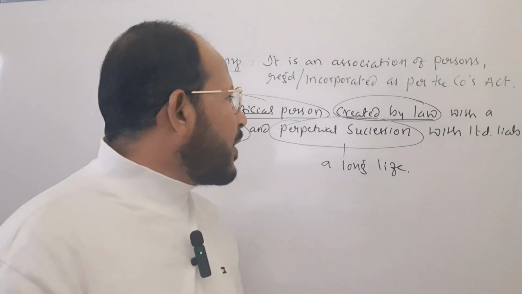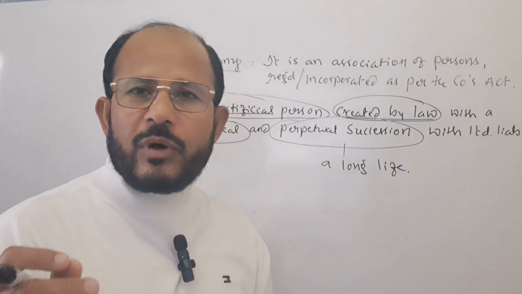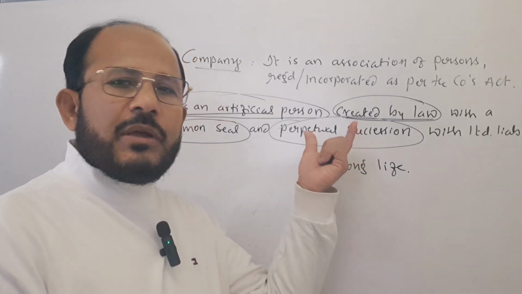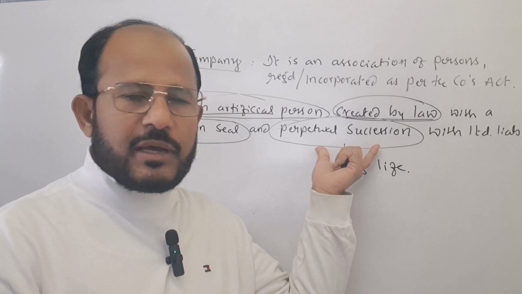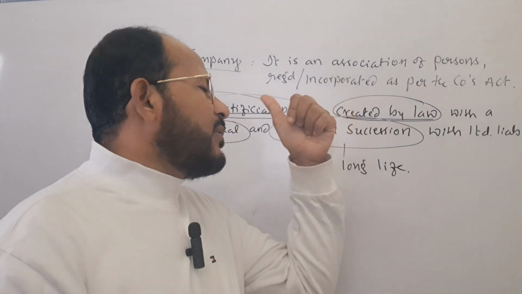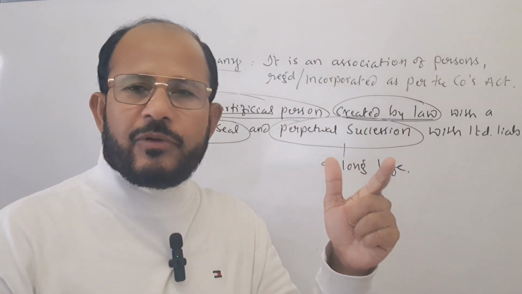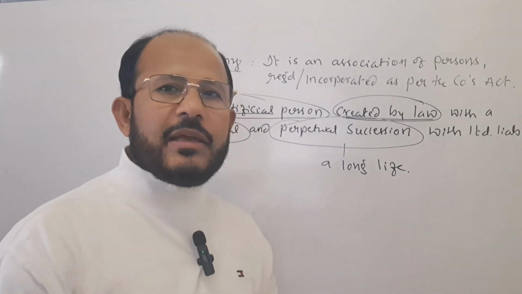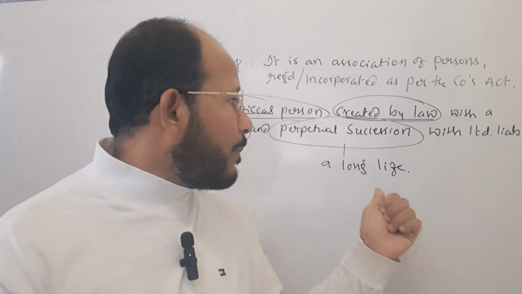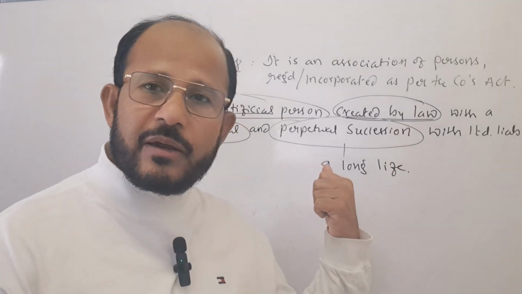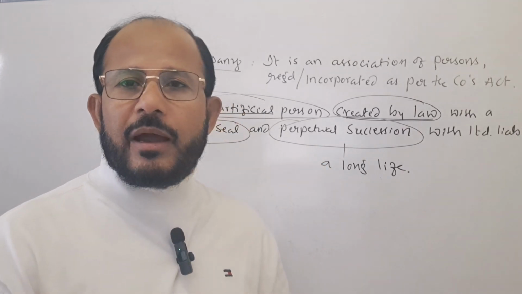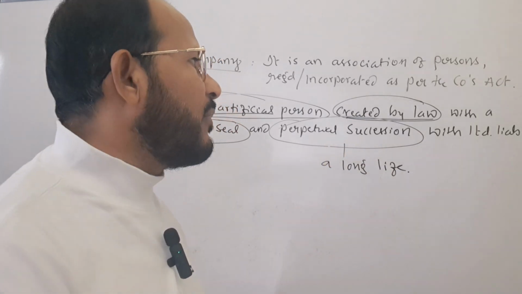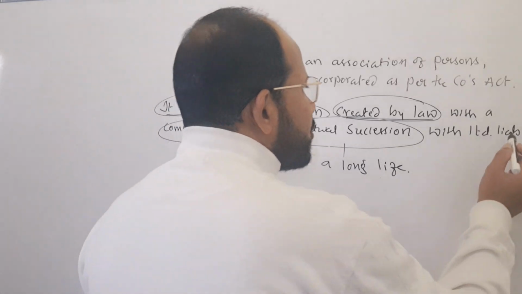That is why perpetual succession is one of the very important advantages or merits of a company form of business organization. In case of sole proprietary form and partnership form of business, we can't give the guarantee of continuity, whereas the company form of business will be there for a long period of time, and it is not affected by the death, lunacy or insolvency of its members. And the next important